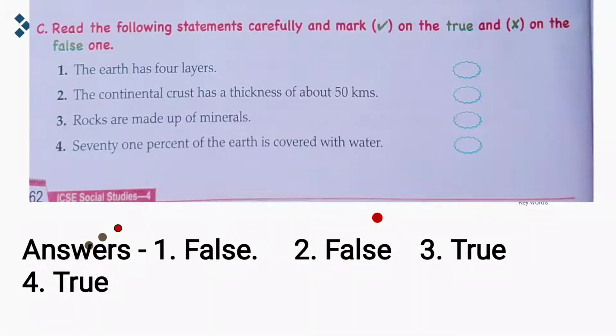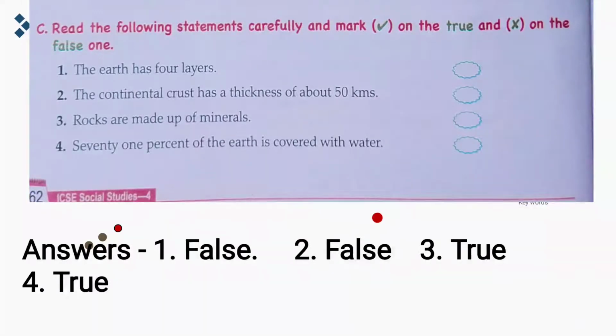The continental crust has a thickness of about 50 kilometers. This statement is also false because the continental crust has a thickness of about 120 kilometers. So this is also false. Now next one we have, rocks are made up of minerals. Yes, this is true. The rocks are made up of minerals. Now, fourth one, 70% of the earth is covered with water. This is also true. Our earth, it is 71% covered with water.